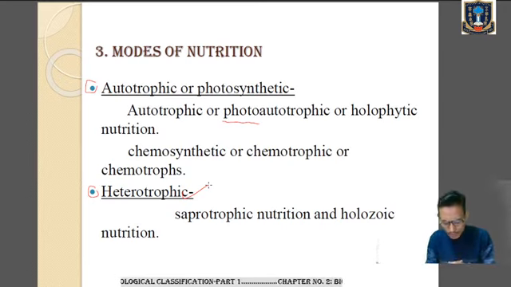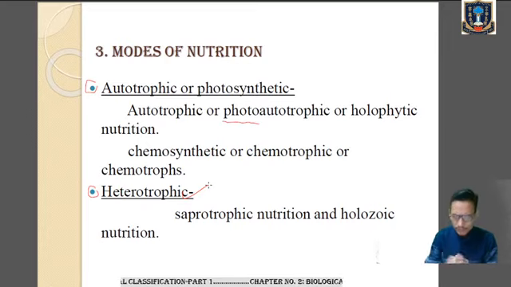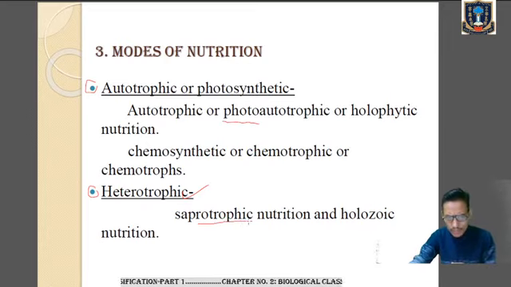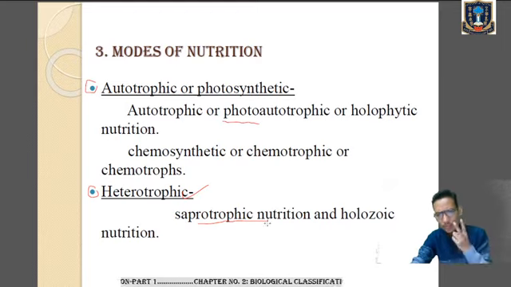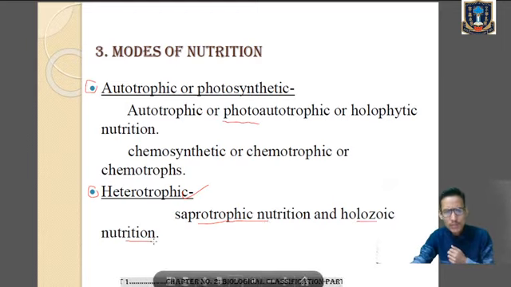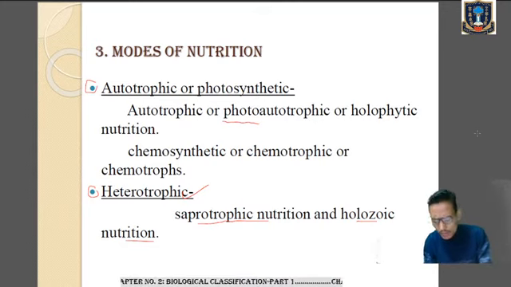So we have two types of heterotrophic mode of nutrition. Number one is called saprotrophic nutrition and number two is called holozoic nutrition. Now what do we mean by saprotrophic nutrition and holozoic nutrition?